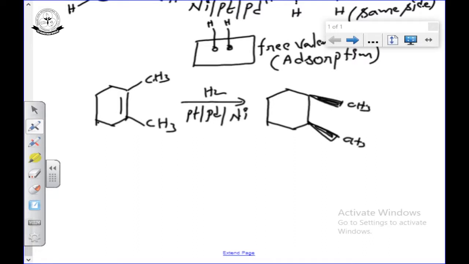Now I am going to add hydrogens on the same side, that is syn addition.